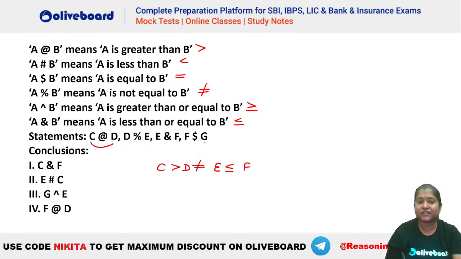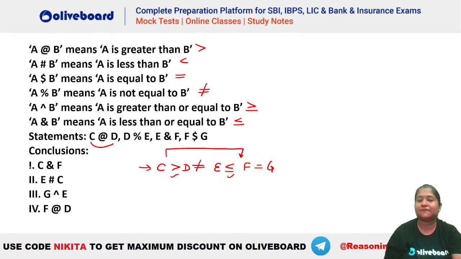Finally, we have a $G. Dollar means what? That is equal to G, right? So this is the statement here. ठीक है? ये statement दे रखा है. Now C to F. Do we have a definite relation between C to F? No. Why? Because you can see we will have symbols of opposite nature and we have a not equal to.